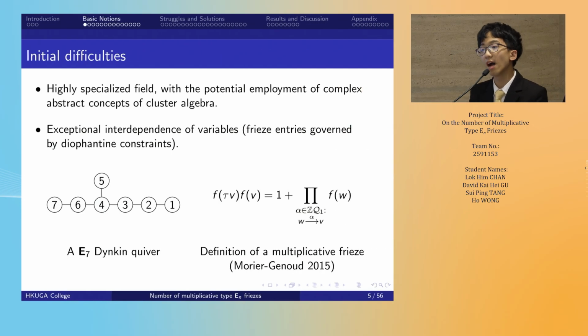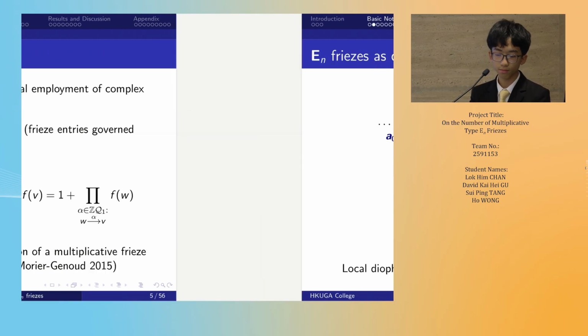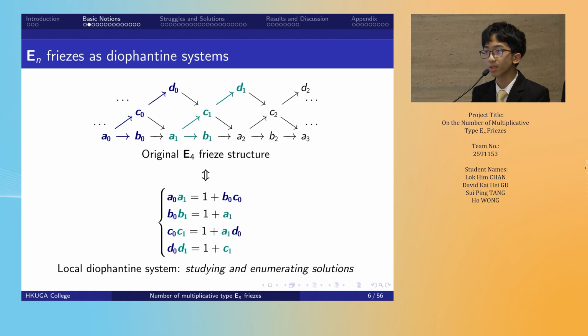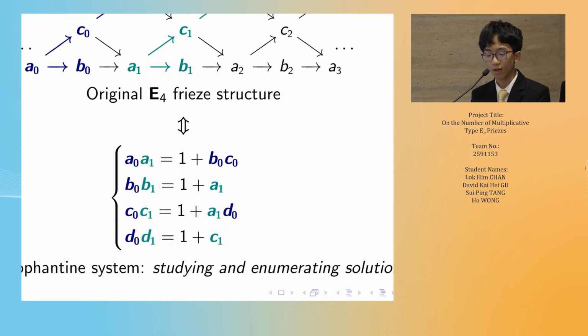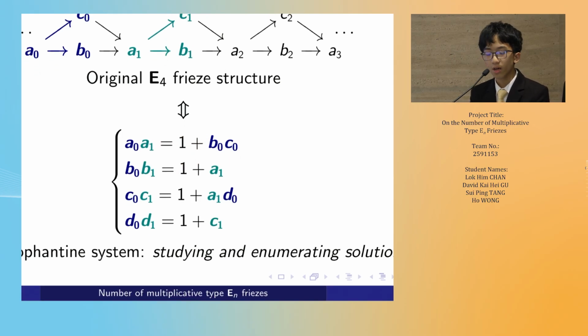Initial difficulties include high field specification, with the potential employment of complex cluster algebra knowledge. Also, the exceptional interdependence of variables under Diophantine constraints increases difficulty. As mentioned, we can treat these E-friezes as Diophantine systems, as shown in this example of type E4. It obeys this local Diophantine system, with the left side being a product of fixed entries and the right side being a unit entry and the product of entries based on the structure of arrows. Our aim is to study and enumerate positive integral solutions.